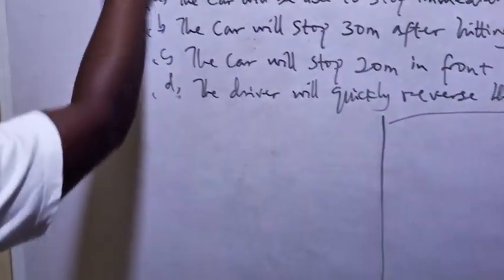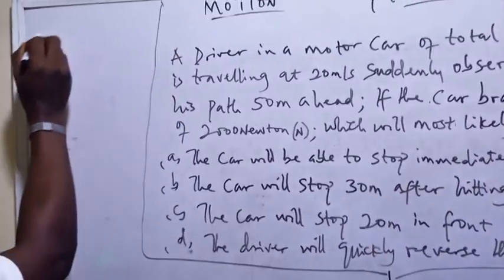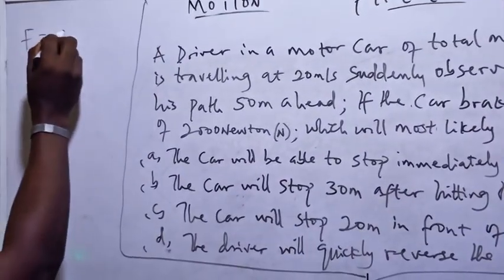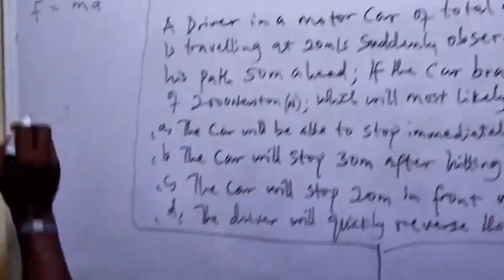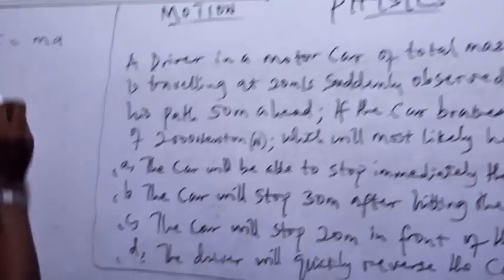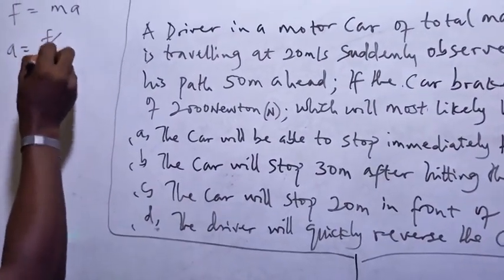We have that force is equal to the product of mass and acceleration. Now we are looking for the acceleration. The acceleration will be force over mass.